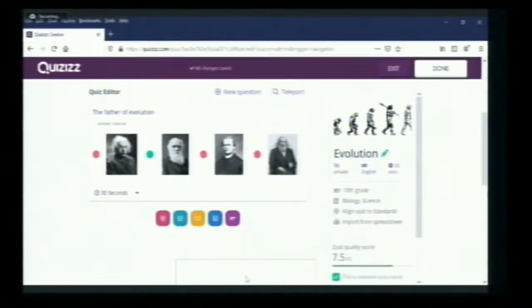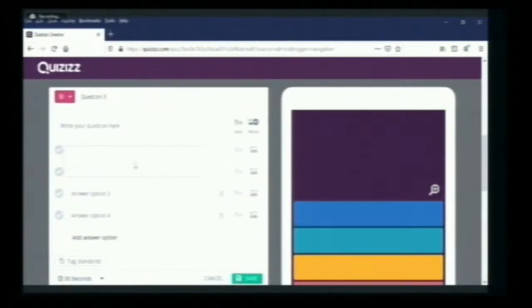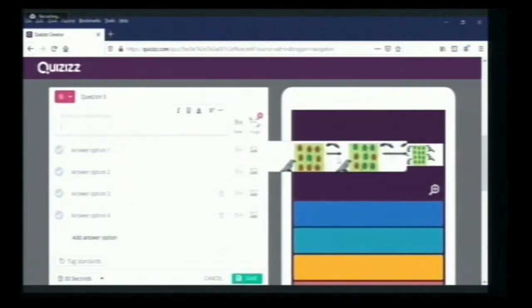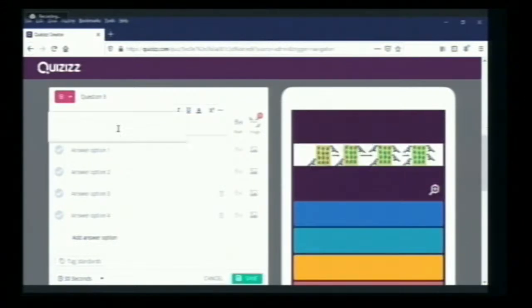And I will add one more new question. I will take the multiple choice question again. In the question itself, we can add an image. I will upload one image that is in the textbook. Yes, the image has to be uploaded, the one given in the textbook. And for what situation this image is, that means it is the